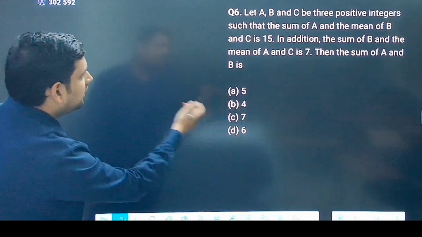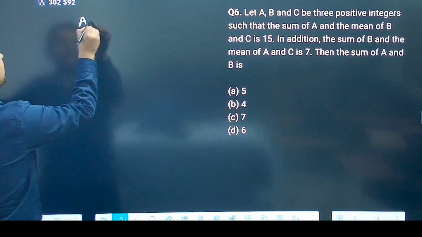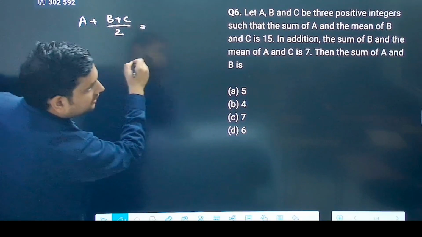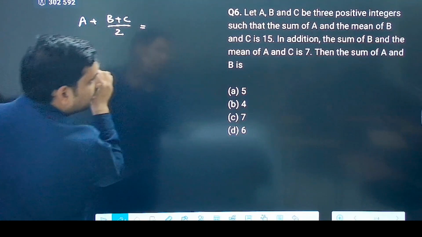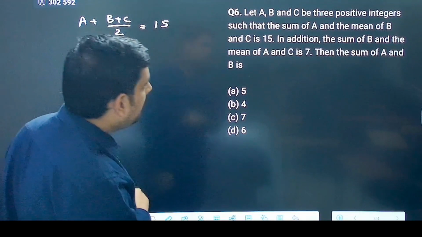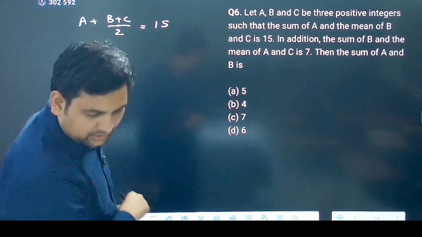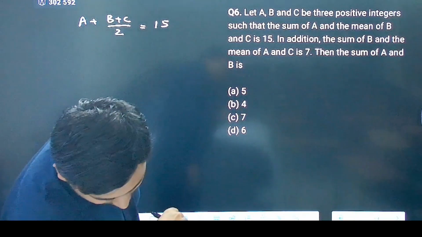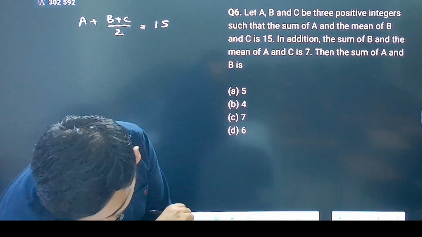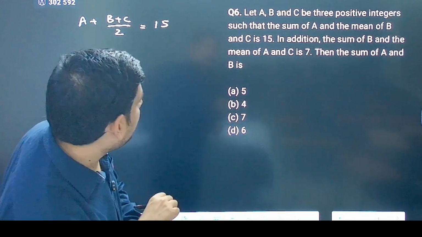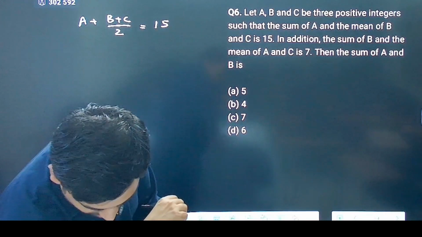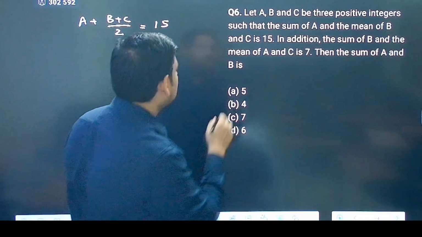Okay, it says the sum of A and the mean of B and C is equal to 15. No, I think it's 5.